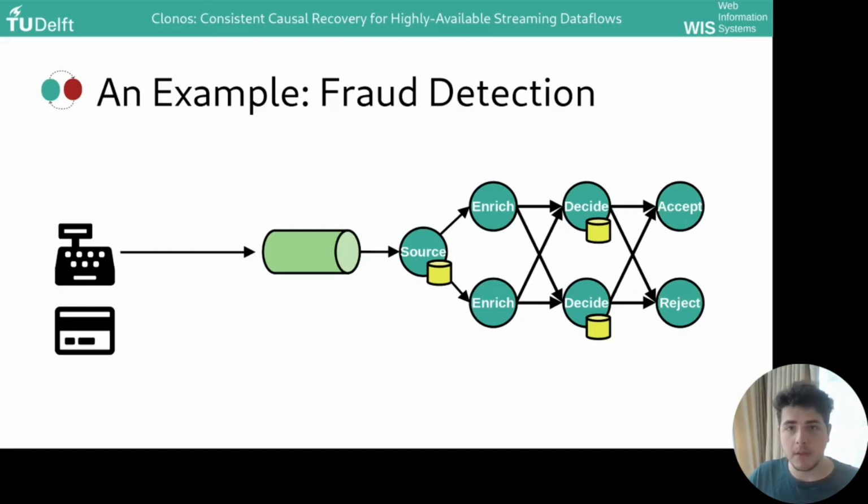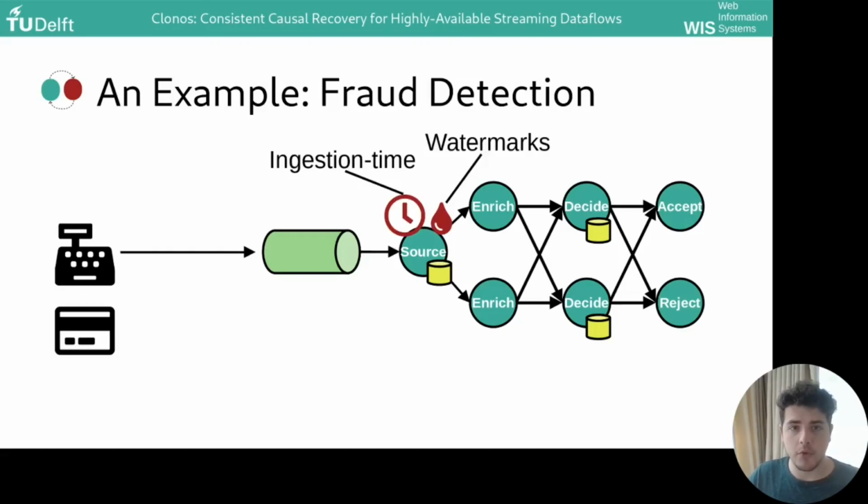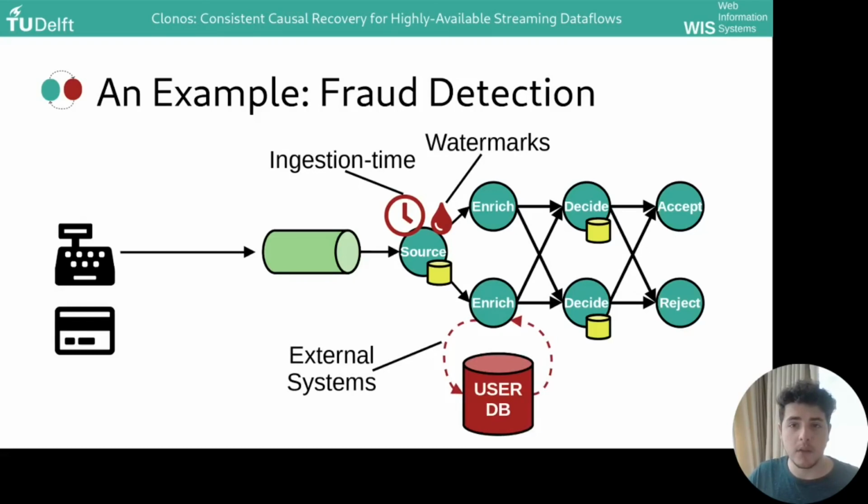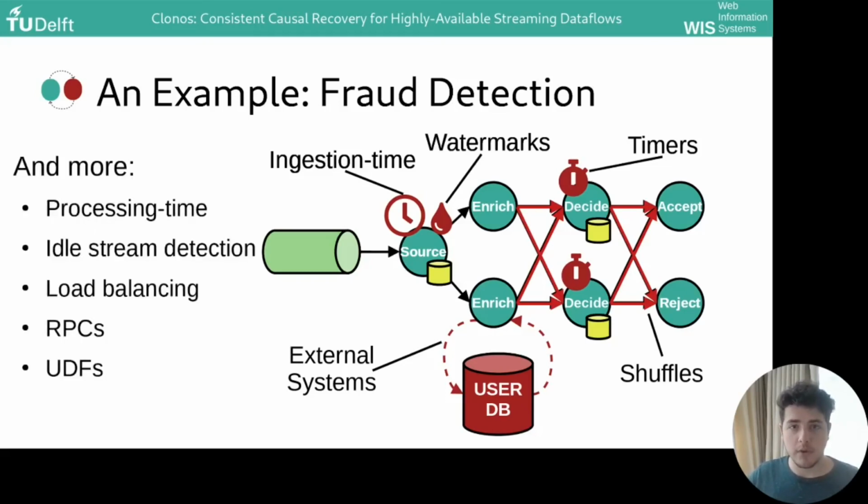Now, to actually implement this, you need to timestamp your records at the source operator and emit watermarks, because the timestamps from the point of sale systems may not be reliable. You may need to contact an external database in order to enrich your data, and you may need timers to power your windows. Finally, you also need to shuffle data around, leading to operators with multiple inputs. And what these highlighted features have in common is that they are all non-deterministic. And there are many more examples of non-determinism in stream processing. Non-determinism is exactly what gives us the ability to express these complex use cases.